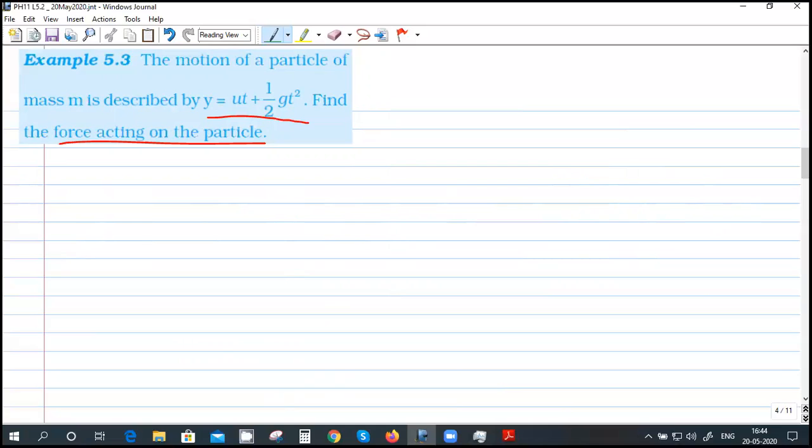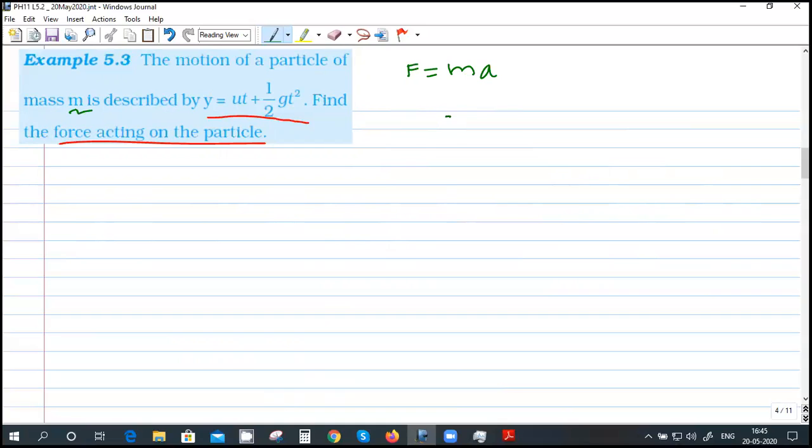Bhavya, how do you do it? That is the second law of motion given, right? So that is velocity. How do you find force? F equals ma. So m is known, he has given us m. What about acceleration? 9.8 meter per second square, yeah. No, because it is g, right?